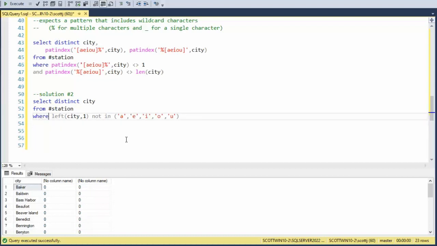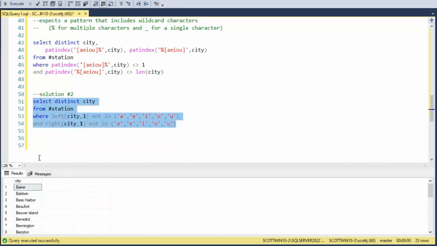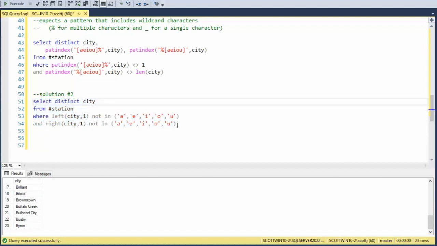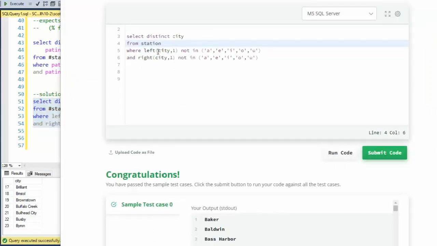So we're just going to come up here and take that down, and we're going to say the right of city for 1 not in these. Let's go ahead and do a test run. Execute. That looks like that solves that too. We have our distinct. Let us drop this in HackerRank. As you can see, both of these solutions are correct. And there you have the Weather Observation Station 12 solution.